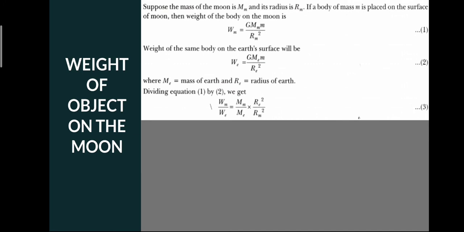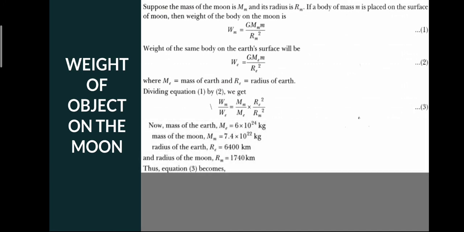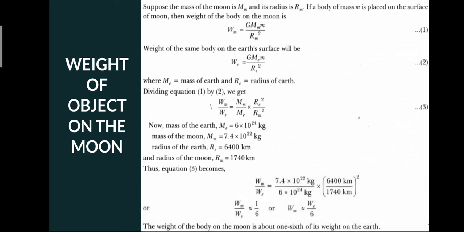And so this can be evaluated in a much better way by putting the values for the mass of the Earth, the mass of the Moon, the radius of the Earth and the radius of the Moon. Applying those values, we get Wm by We approximately equal to 1 by 6, or we can say that the weight of a body on the Moon is about 1/6 of its weight on Earth.